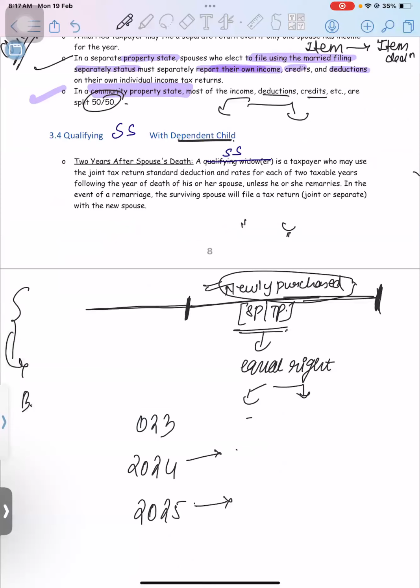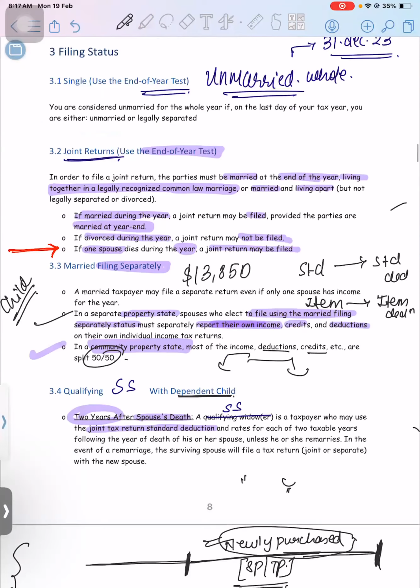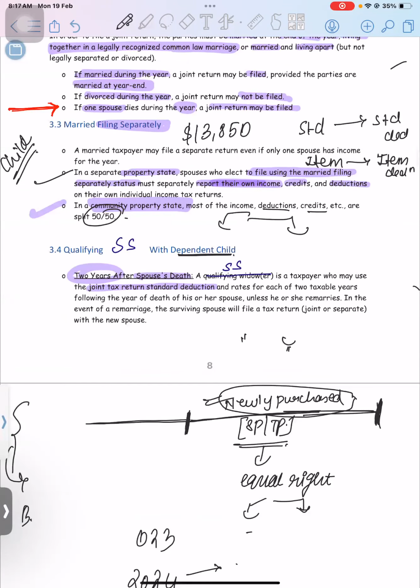As I mentioned, your own child. You can take the status for how many years? 2 years after the date of death. Okay, so a surviving spouse is a taxpayer who may use the joint tax return standard deduction, because if you guys remember the limits, standard deduction limit, QSS limits and MFJ limits are the same. It is exactly the same limit, that is 27,700.